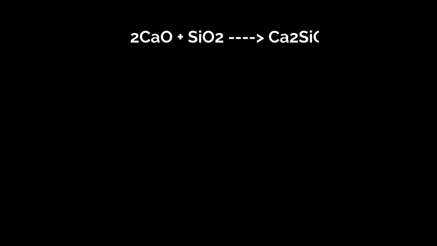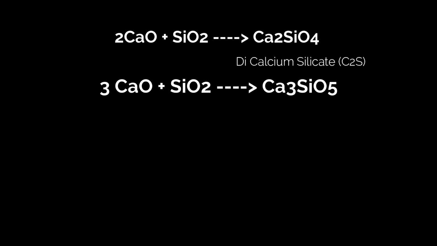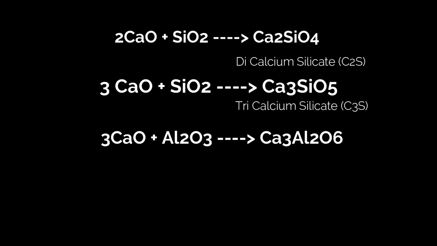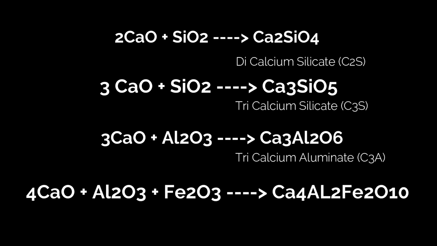Please see. 2CaO plus SiO2 gives rise to Ca2SiO4, that is dicalcium silicate. First of all, dicalcium silicate will form, and next 3CaO plus SiO2 gives Ca3SiO5, that is tricalcium silicate. Here tricalcium silicate will form, and next 3CaO plus Al2O3. Here aluminates combine with the calcium, friends, to form tricalcium aluminate, that is C3A, and finally 4CaO plus Al2O3 plus Fe2O3. Here aluminates and ferrites combine to form tetracalcium aluminoferrite. This is the final product, friends.